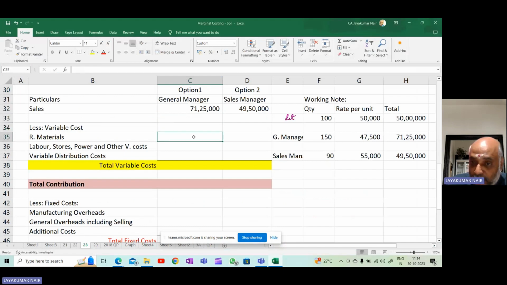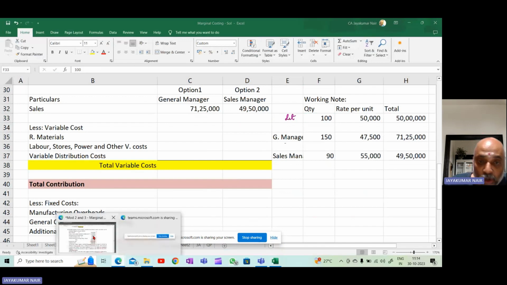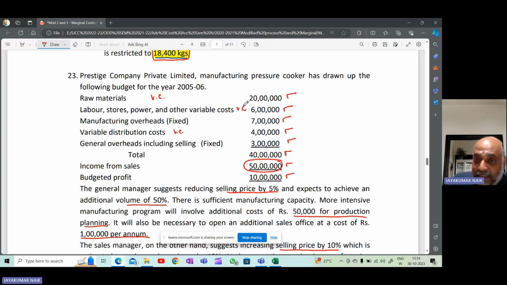So because you have taken the quantity to be 100 here, if you want to find out what will be for 150 units, this is considered as 100 units. We have assumed 100 units, and here it is 150 units, and here it is 90 units. Okay, this is general manager and this is sales manager.